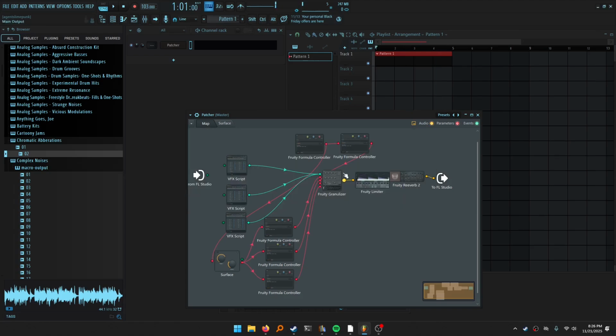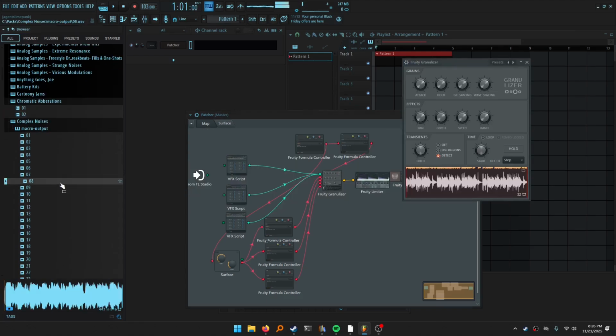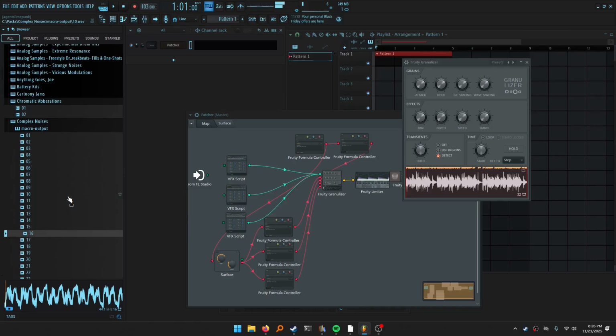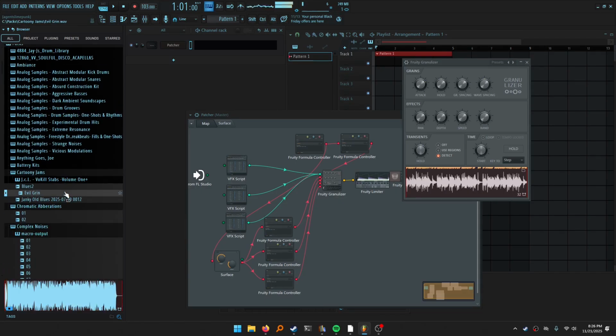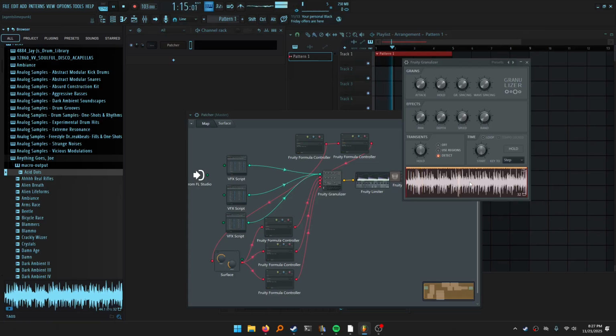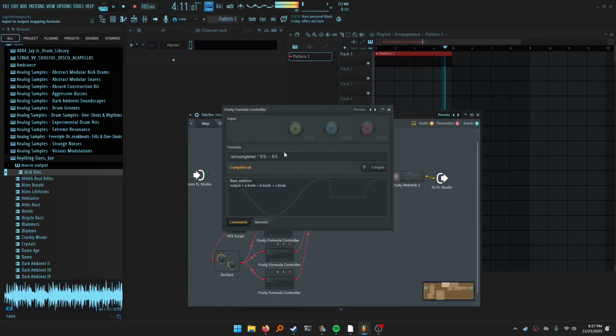Now let's see how that does with a different sample entirely. How about? We can also slow the LFO down too by saying song time divided by whatever, maybe 2.